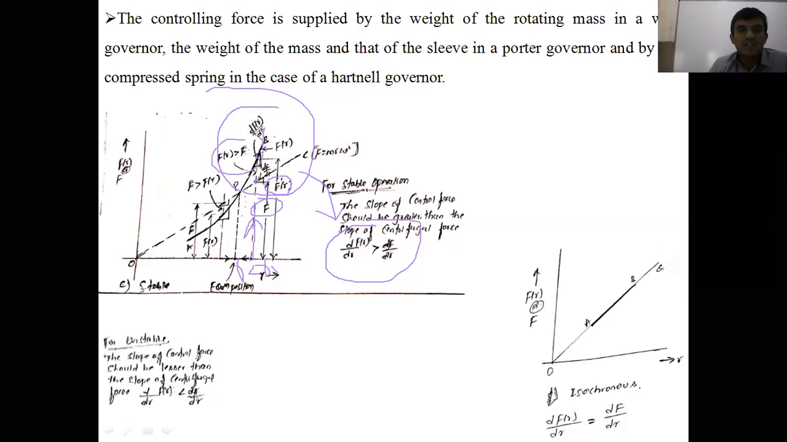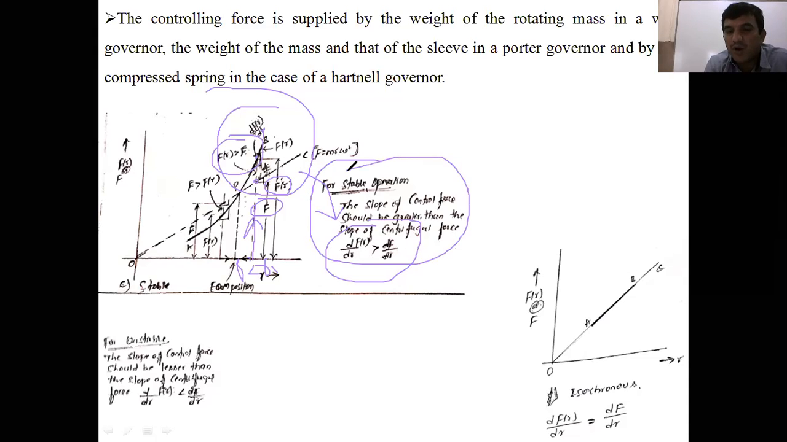Once the controlling force is greater than the centrifugal force, what happens? The slope of the controlling force, dFr divided by dr, is greater than dF by dr. Then you can say the governor is stable, the stable operation. The slope of the controlling force should be greater than the slope of the centrifugal force. Then the governor is stable.